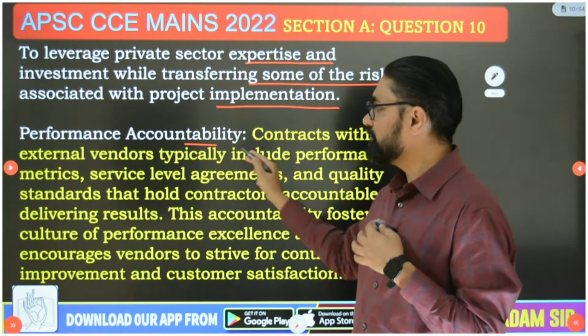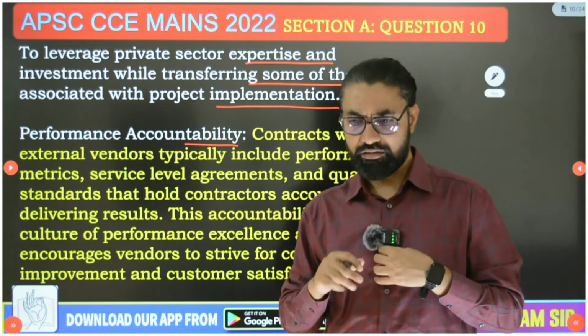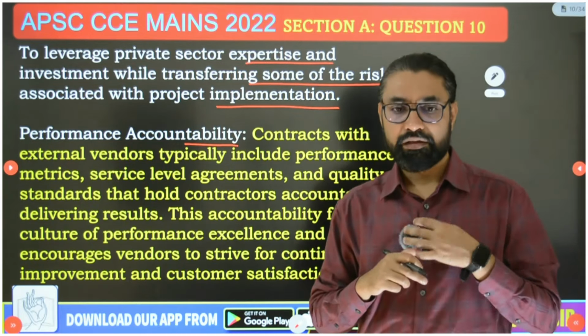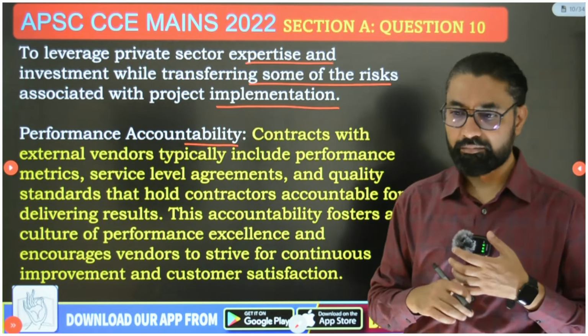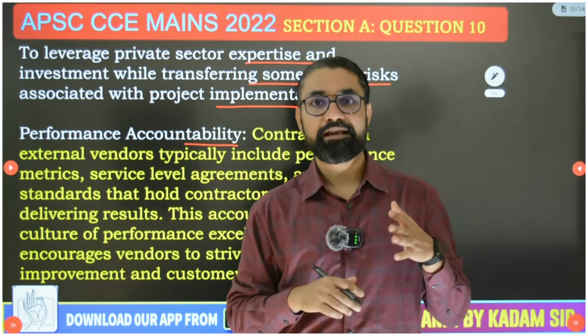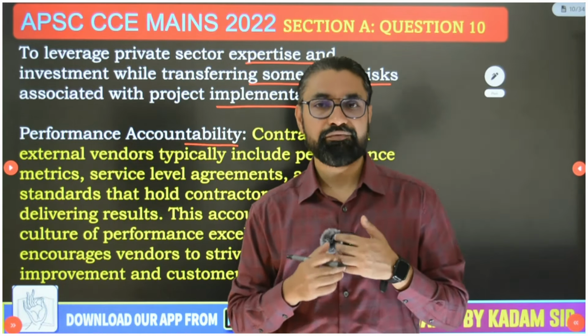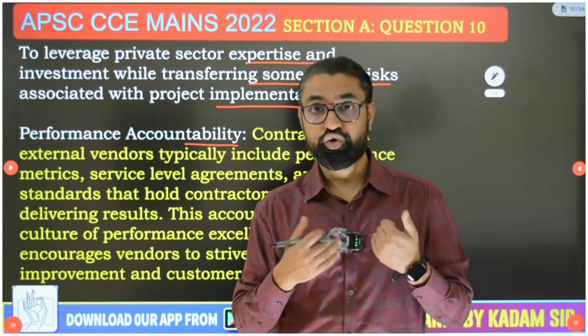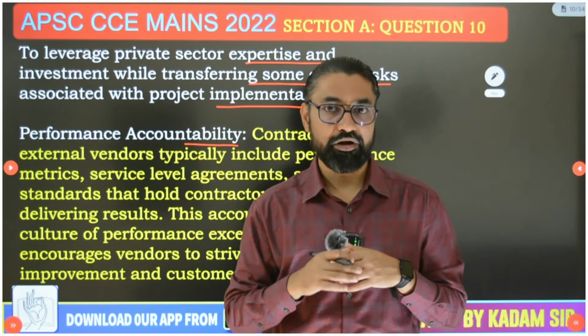Then performance accountability: you will be able to hold people in the private sector more accountable. Now understand how accountability works. Once you hire people on a contract basis, not permanently, let's say any bank hires a permanent recovery agent and he doesn't recover much money for the bank loans, then the bank won't be able to fire him if he's a permanent employee.